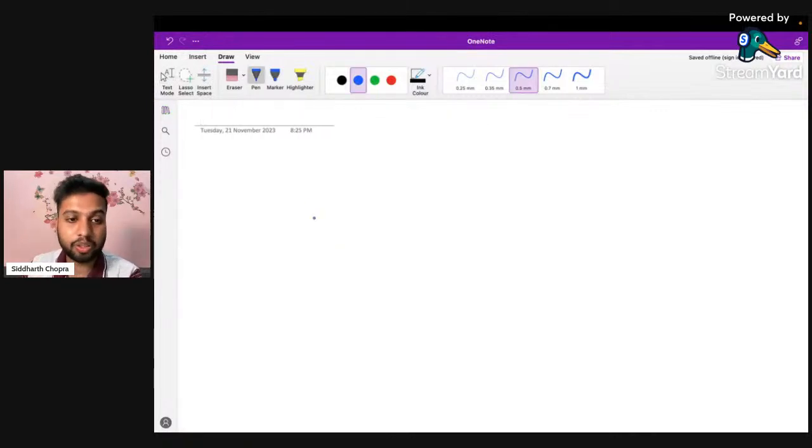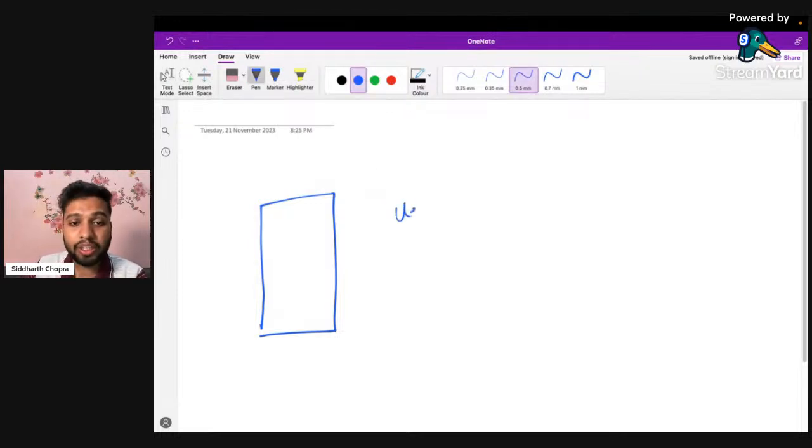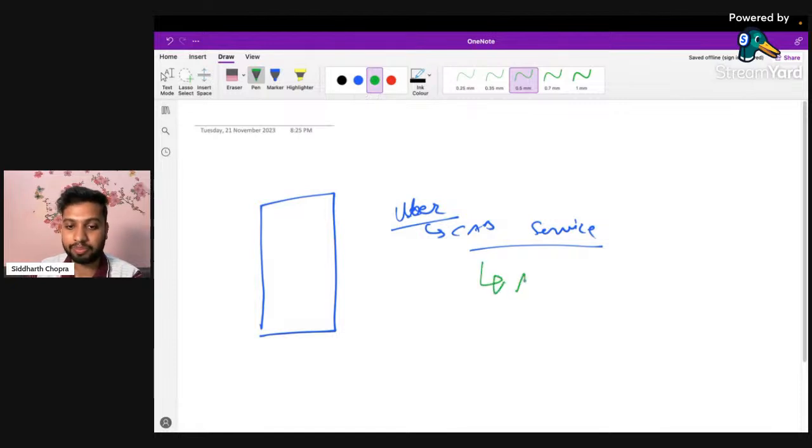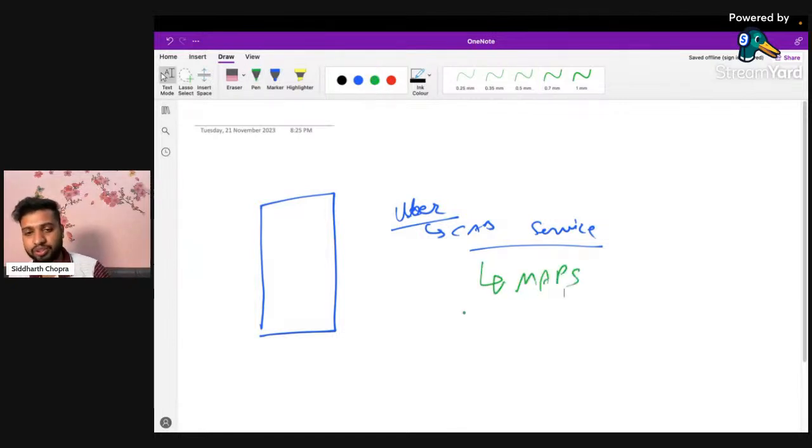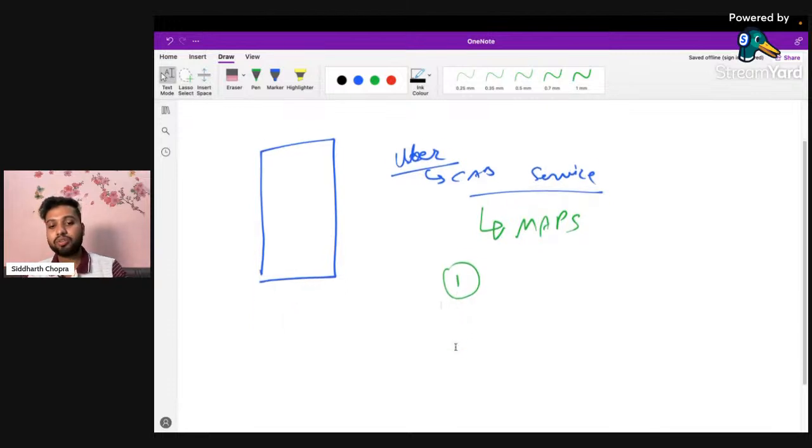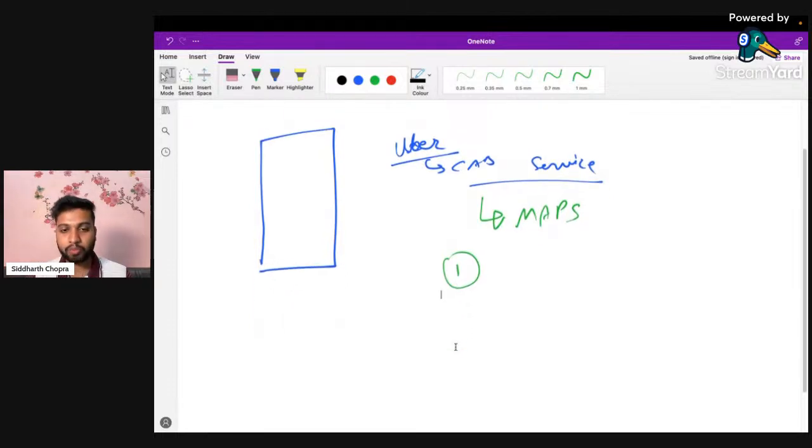Let me just explain to you what an API is. Let's take an example of Uber, which is what I generally give. The main use of the Uber company is to provide the cab service, but because of that cab service, the main requirement here is maps. So Uber has two options here. The first option is to create their own maps. For that, they have to launch satellites, hire various engineers, and go to various places just to locate every road and everything. So that is the first option.